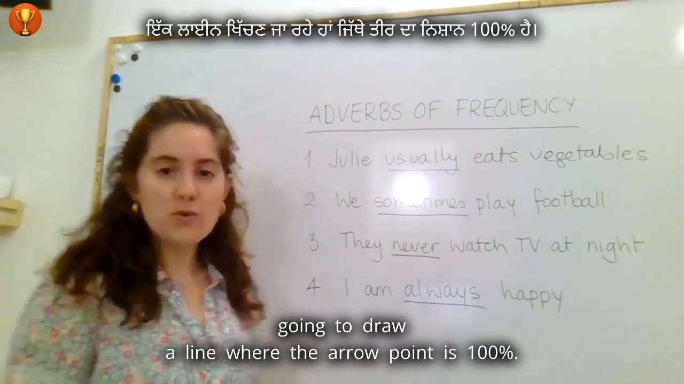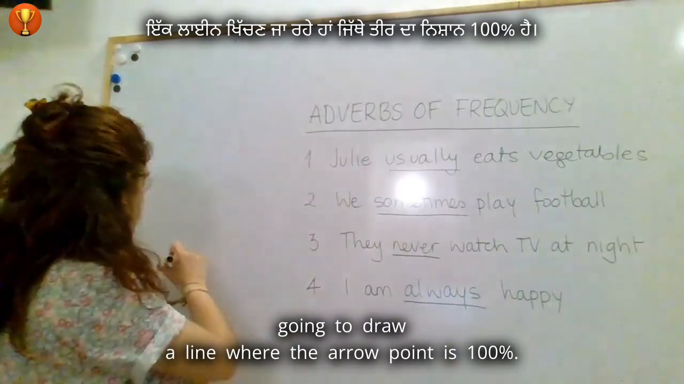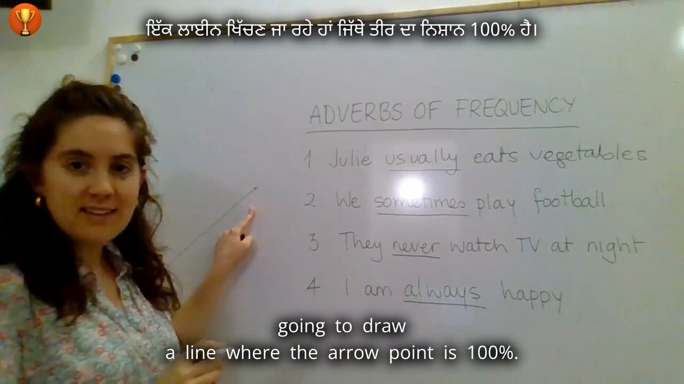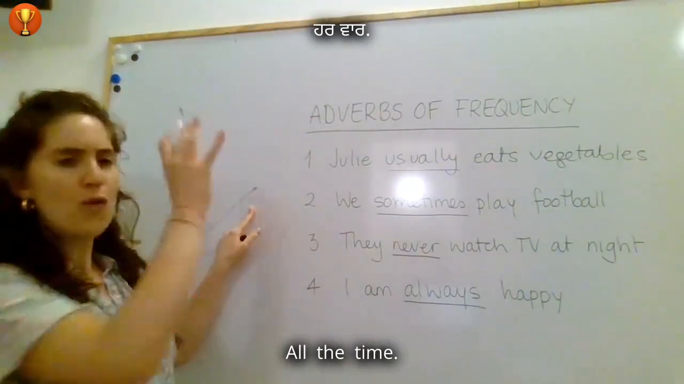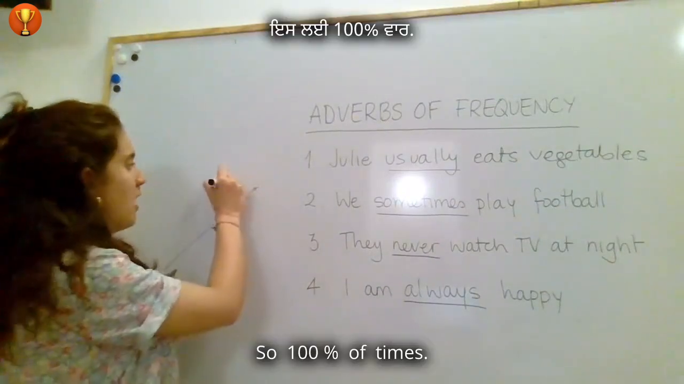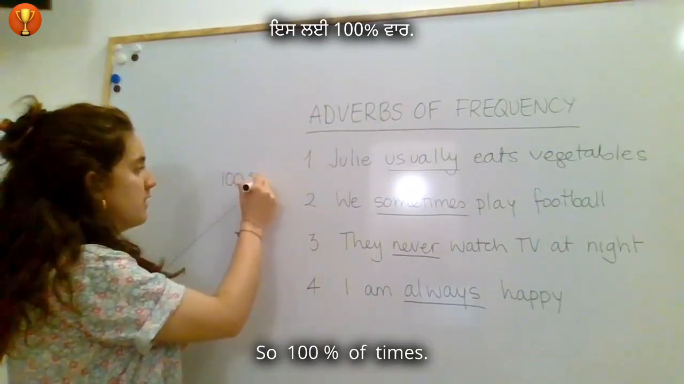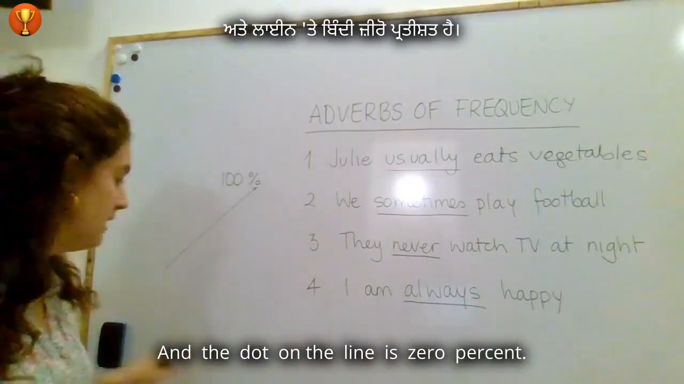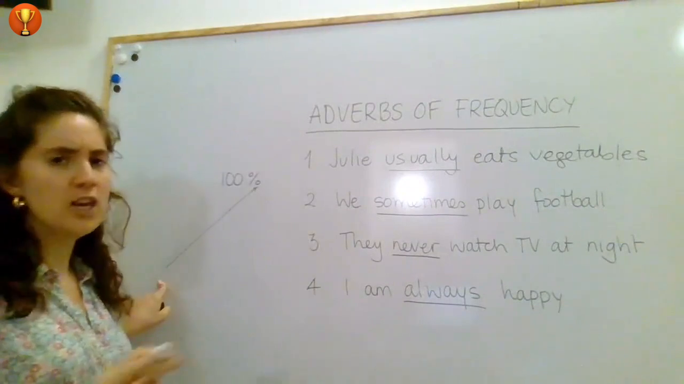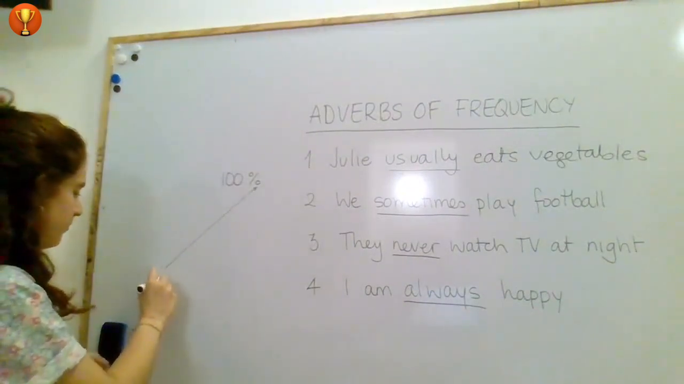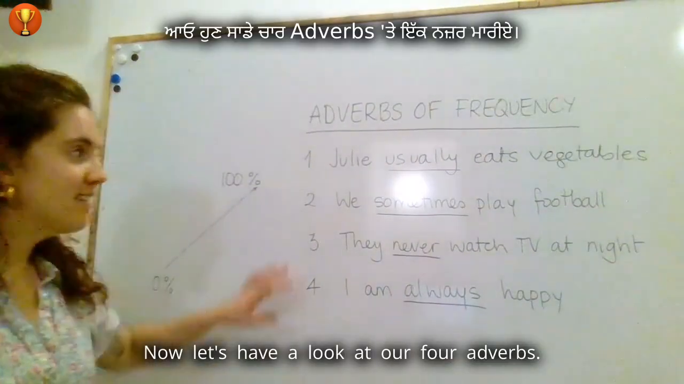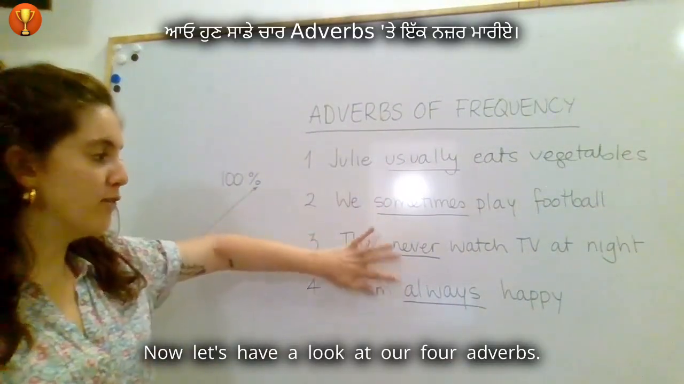Now, we are going to draw a line where the arrow point is 100%, all the time. I do something every day, so 100% of times. And the bottom of the line is 0%. No times, none at all. 0% of time. Now, let's have a look at our 4 adverbs.